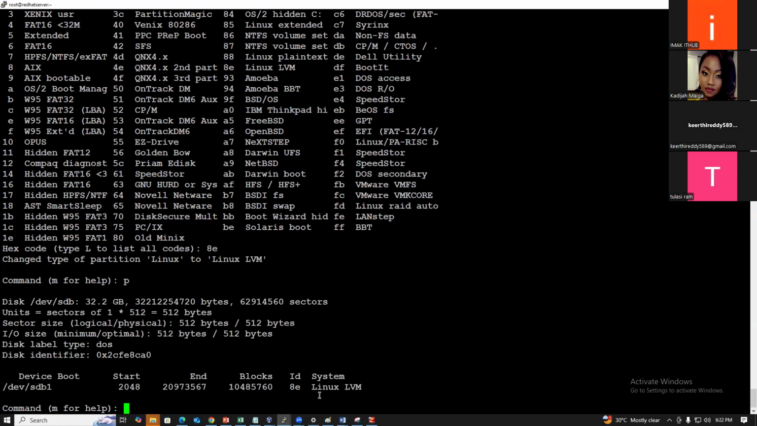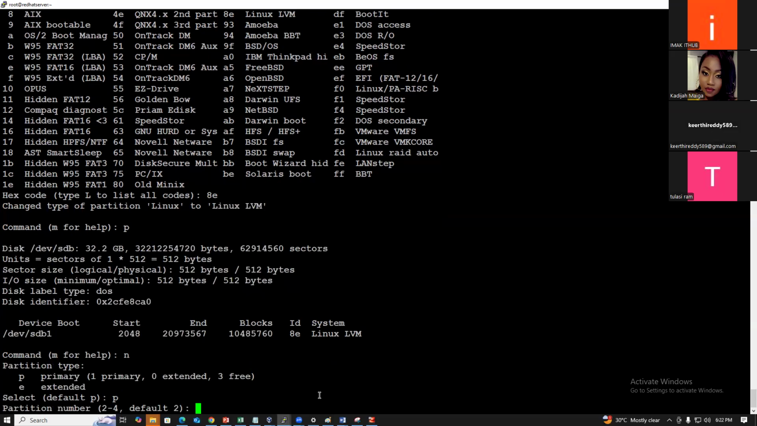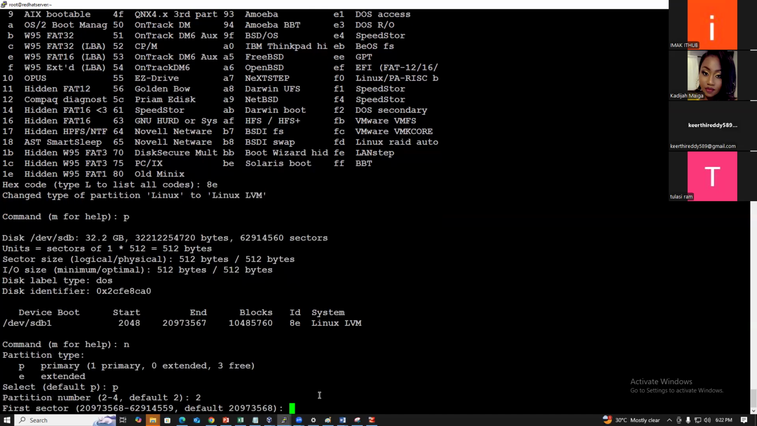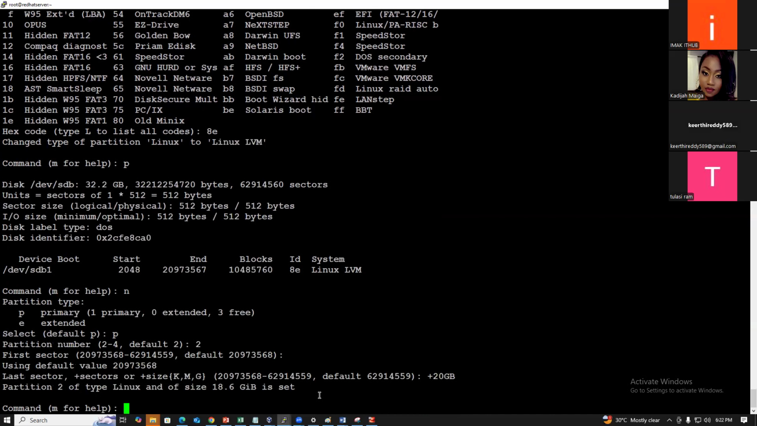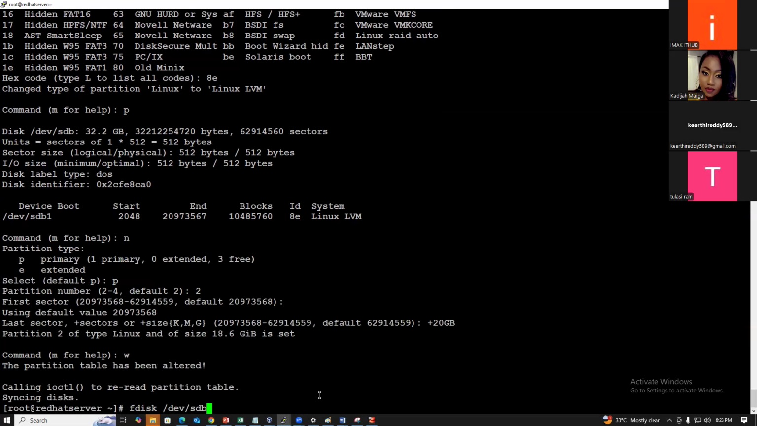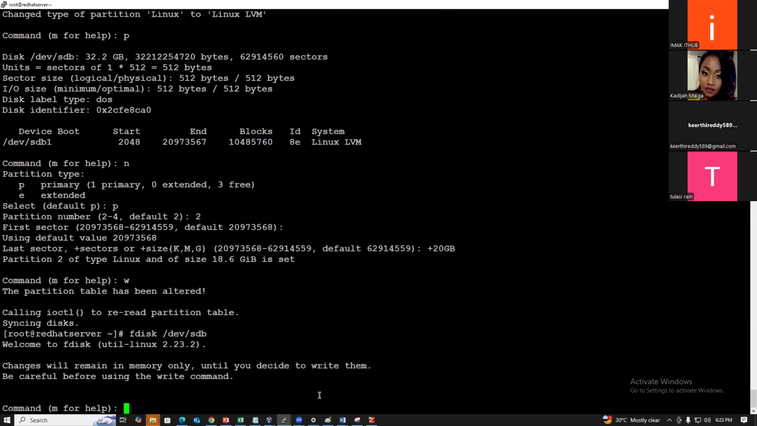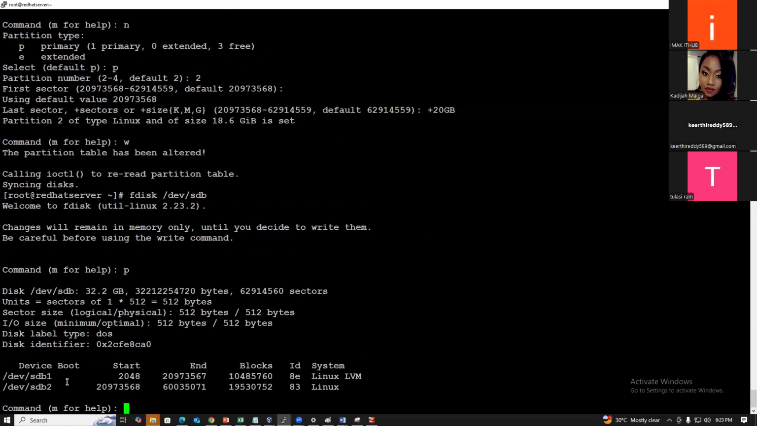Now I want to create another partition. Press N, primary P, default. Now the second partition will be created. For the second partition, you can leave the first sector. In the last sector, you can give plus 20 GB. W is write, save it. Again you can check it with fdisk, P is print. How many were created? Two partitions created, sdb1 and sdb2.